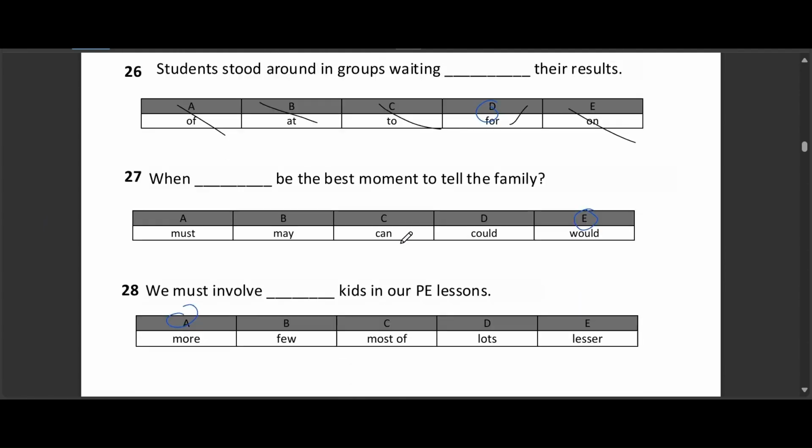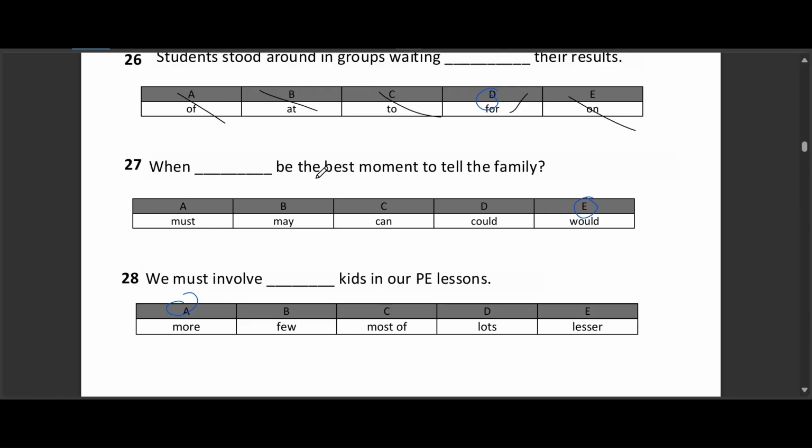Question 27. When blank be the best moment to tell the family? Option A, must. Option B, may. Option C, can. Option D, could. Option E, would. The correct answer is option E, would. Would is what we use when we're asking a polite question or when we're talking about something hypothetical, like the best time to do something. Must, may, can, and could aren't as natural in this kind of sentence.